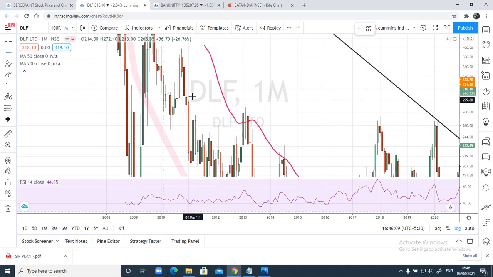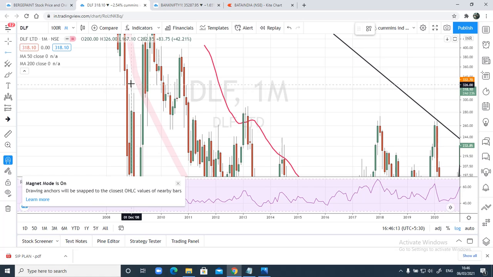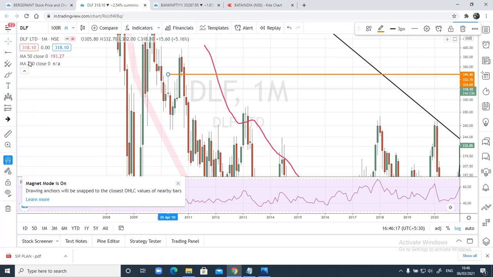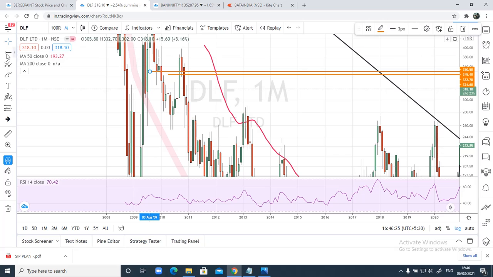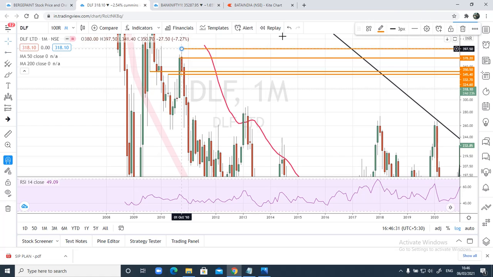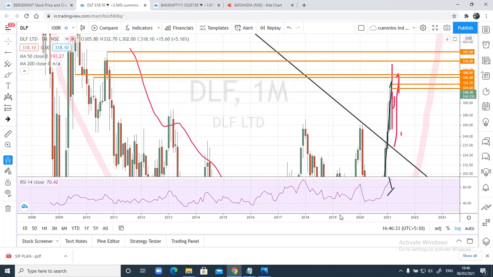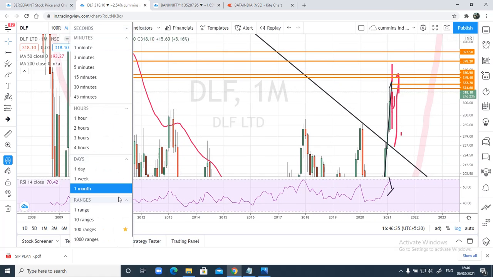Above that we'll have again a resistance at 345, 350, and then 350 will also be a good resistance, and above that we can see prices move to 378 and 397. These can be the targets.